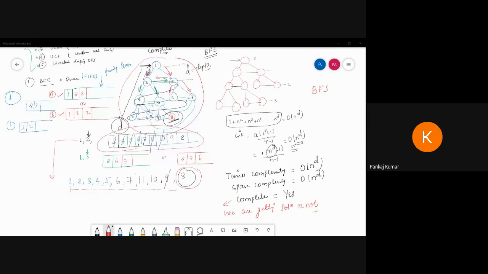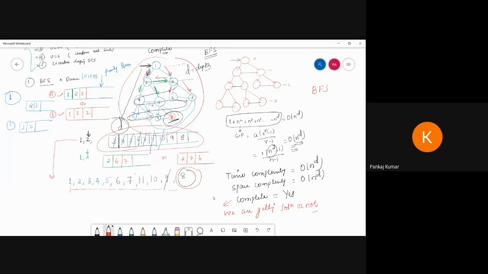So no doubt regarding BFS, breadth first search, regarding time complexity and space complexity. Now see, the most important thing is this one. What is this? This is the GP series. So this one comes like order of n power d. This does not come automatically, we cannot just write order of n power d. It comes through the GP series.